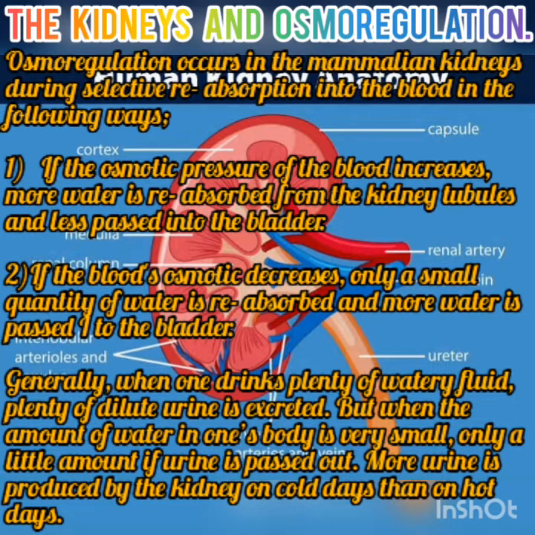Now we move to the second function of the kidney, which is osmoregulation. Osmoregulation occurs in the mammalian kidney during the selective reabsorption into the blood capillaries in the following way. 1. If the osmotic pressure of the blood increases, more water is reabsorbed from the kidney tubules and less water is passed into the bladder. 2. If the blood osmotic pressure decreases, only a small quantity of water is reabsorbed and more water is passed to the bladder. By this process, the kidney helps in regulating the volume of water in the body.